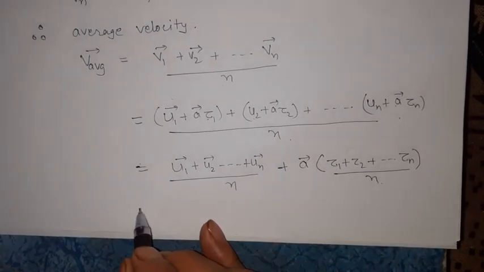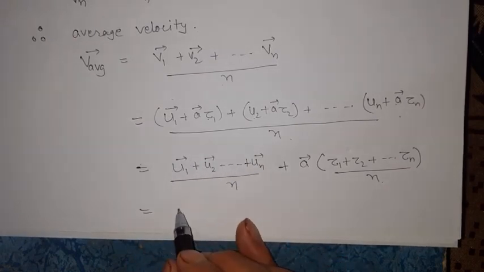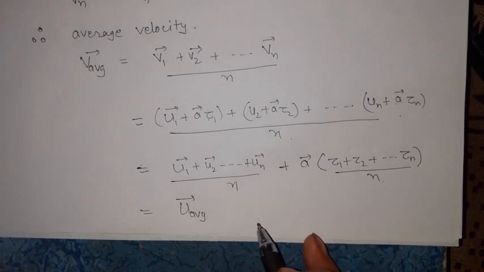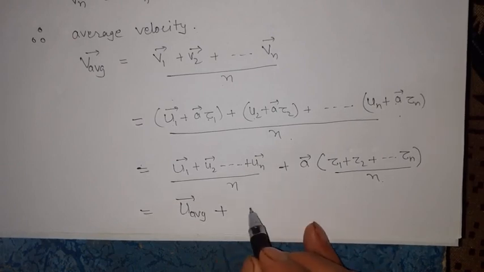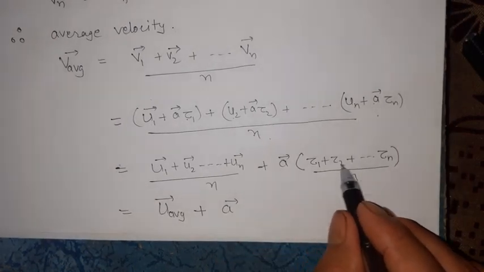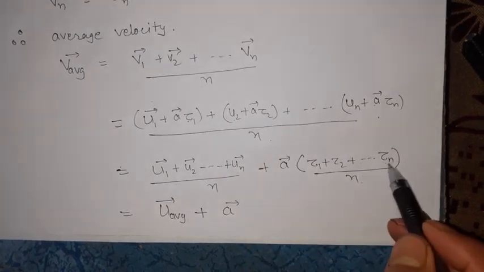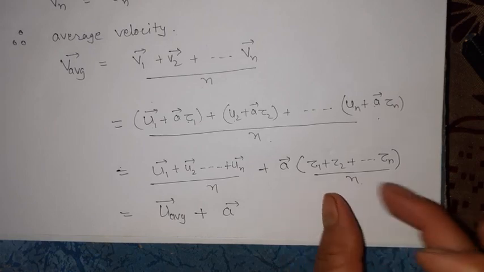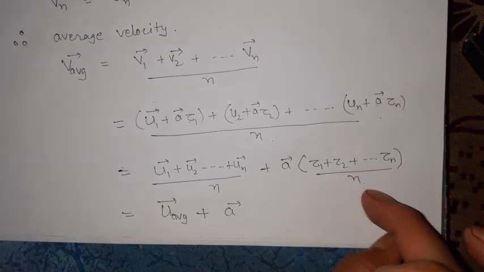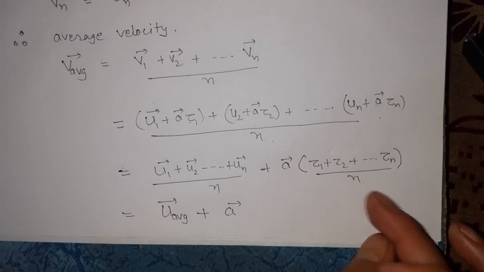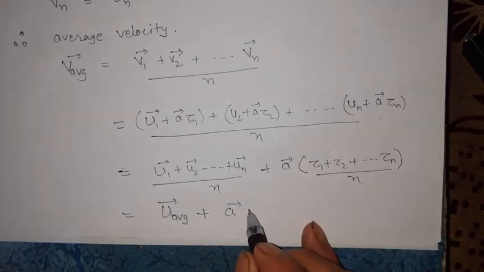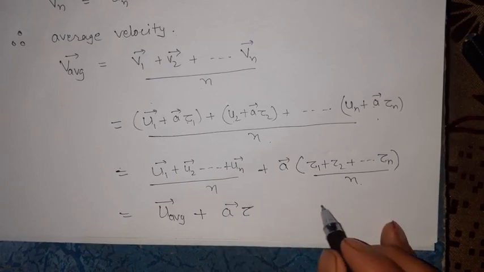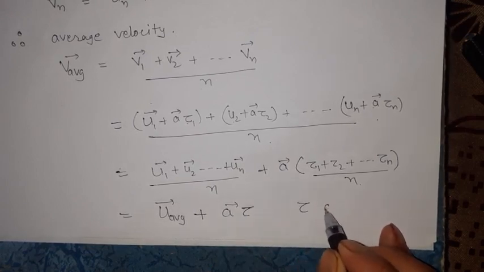Now, student, what is this? It is the average initial velocity, plus a times what? It is the sum of all the times divided by the total number we are taking, so it is the average time. I am taking this as tau. So what is tau over here? It is said to be the average time.